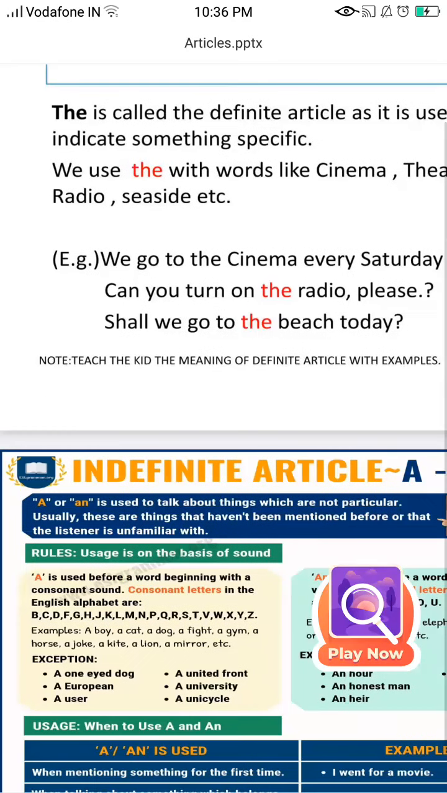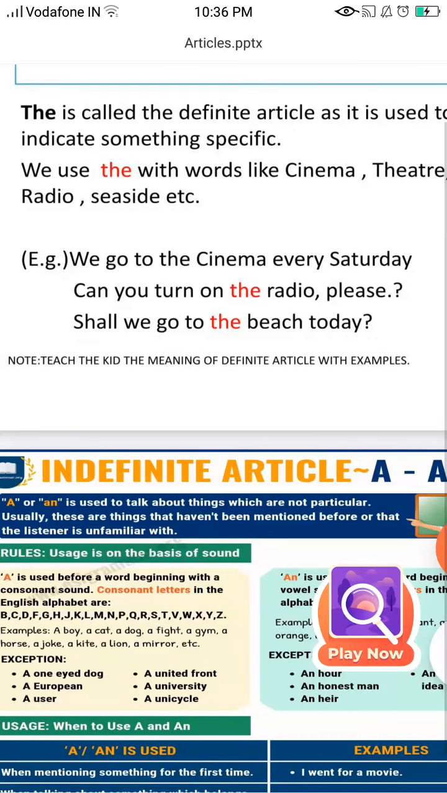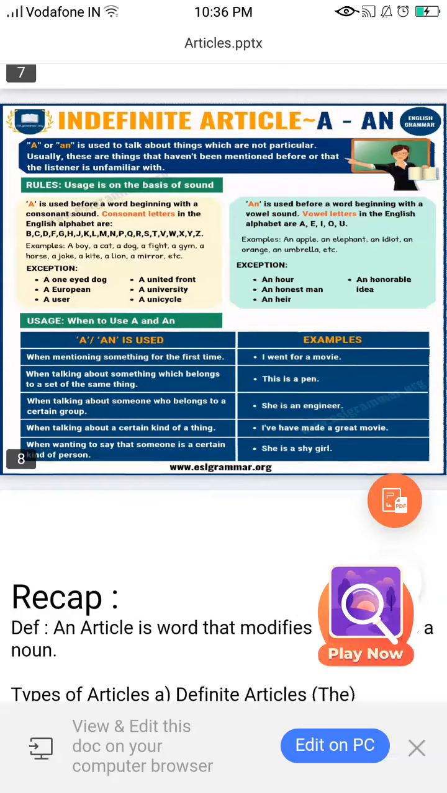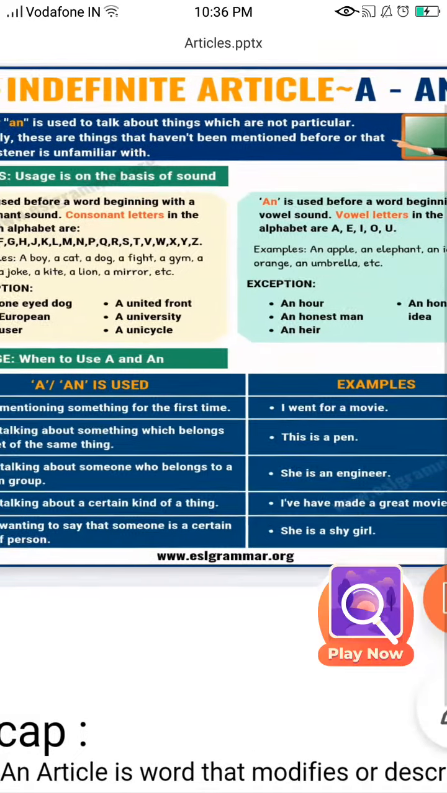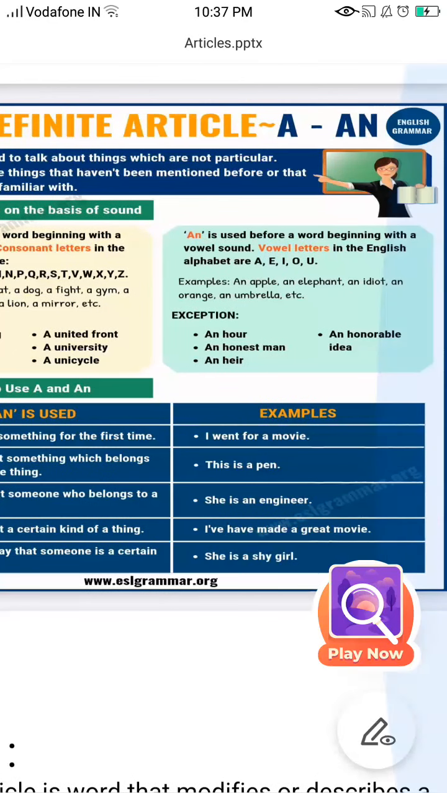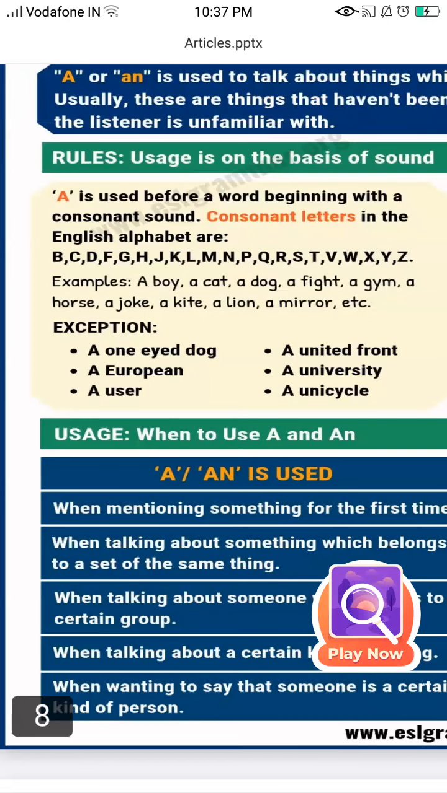Can you turn on the radio please? We're talking about the radio, but a specific one, not any radio. Therefore we put the radio. Shall we go to the beach today? The is specifying a particular beach, not any beach. Now coming to the second kind of article, that is indefinite. The was the definite article. Now in the indefinite, children, we have two, a and an. Let's take up an first, the article an.